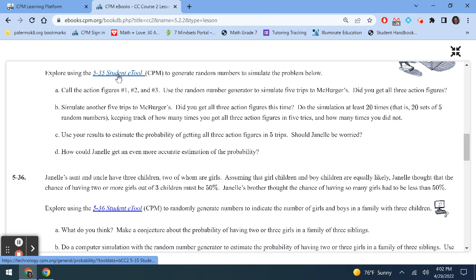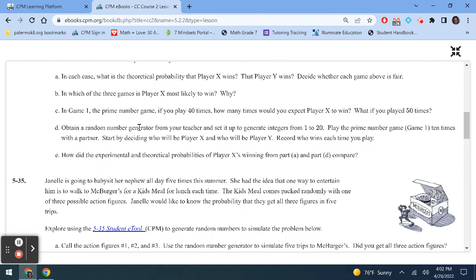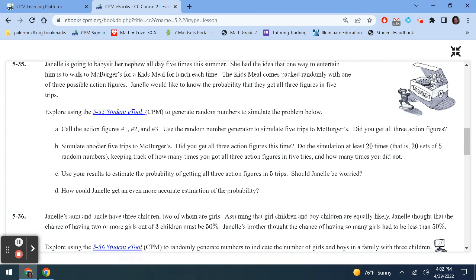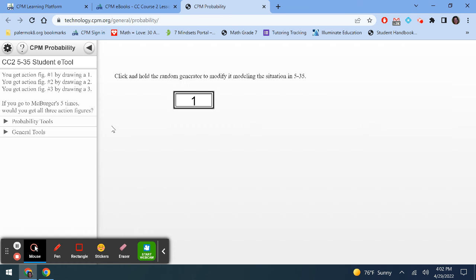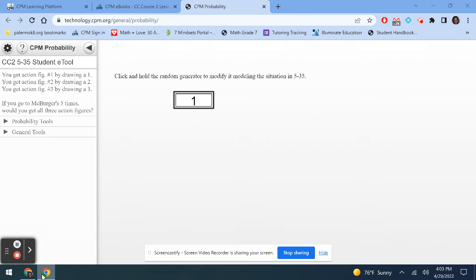So I'm going to click. Now, when you go and do this on your own, I want to make sure of some of the things that some of the students struggle with. They accidentally click the E tool up here. Don't click this one. Totally different number set. You want to make sure that you have 535 when you're clicking this, okay? So we're going to click, and A, we're going to do together just so that I can make sure that you understand what we are doing. So what's going to happen is in a moment, I'm going to click this, and then we're going to write it down.